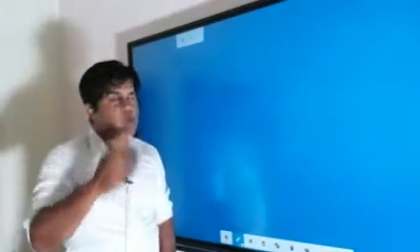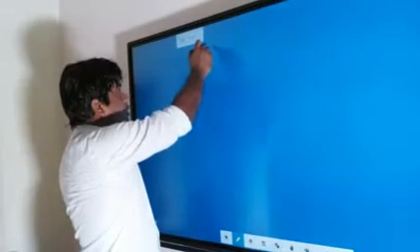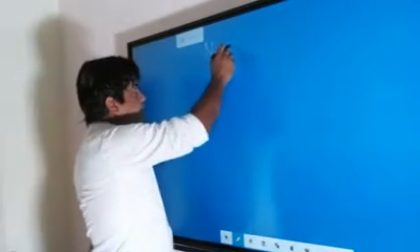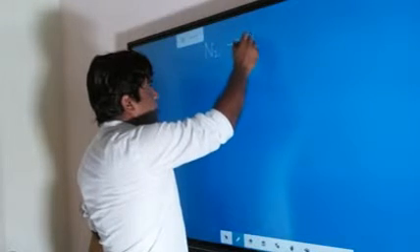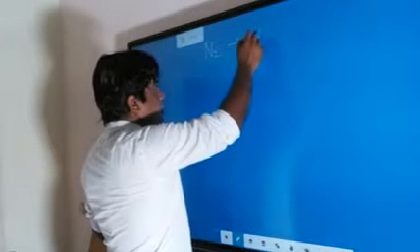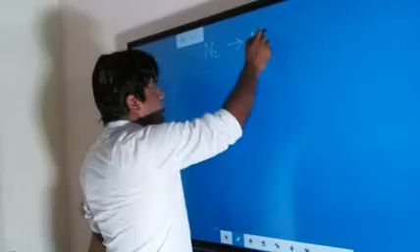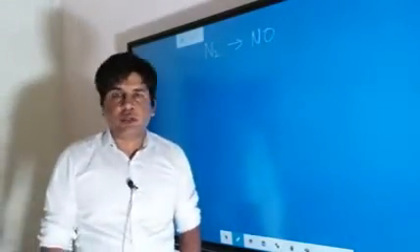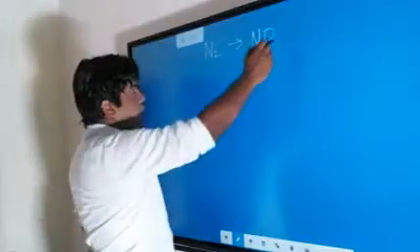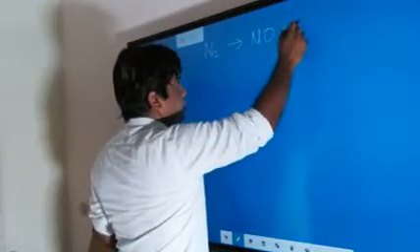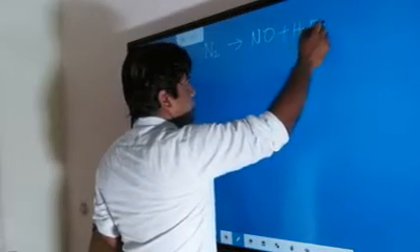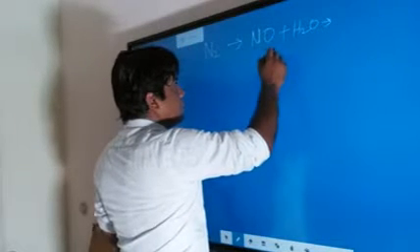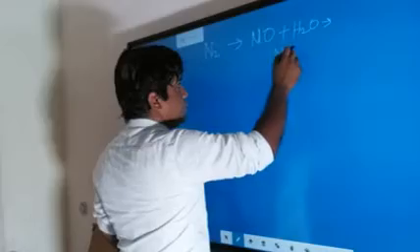As far as nitrogen is concerned, whenever lightning takes place, nitrogen can get converted into nitrous oxide. When this nitrous oxide combines with water, it will lead to the formation of what is called nitrogen peroxide.